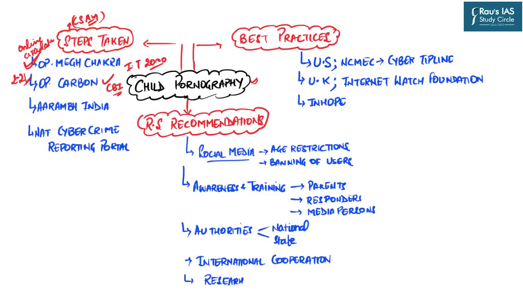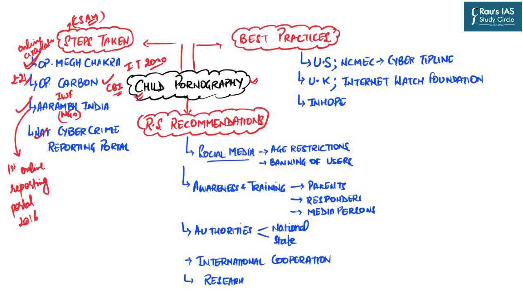In this very line, there are certain non-governmental organizations as well as civil society organizations which are also taking a lead in order to curb this particular problem. For example, Aarambh India is a Mumbai-based non-governmental organization, and this organization, in partnership with IWF, which stands for Internet Watch Foundation, an NGO based in the UK, launched India's first online reporting portal in September 2016 to report images and videos of child abuse.